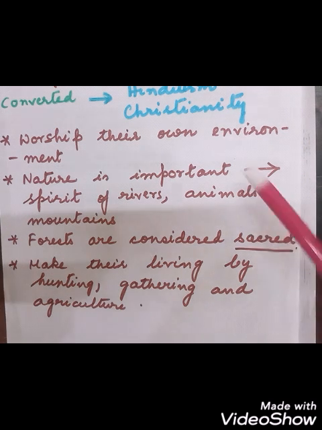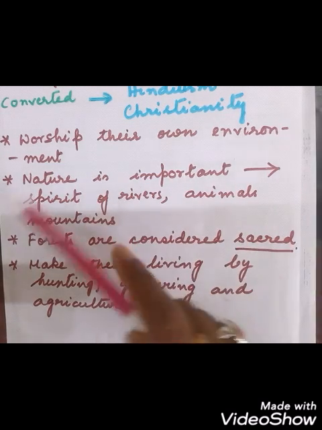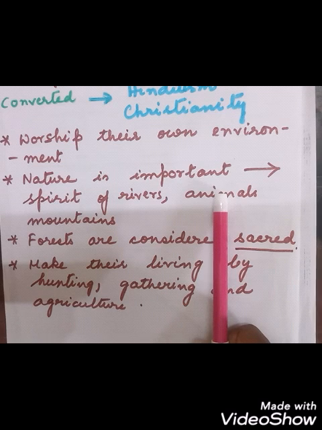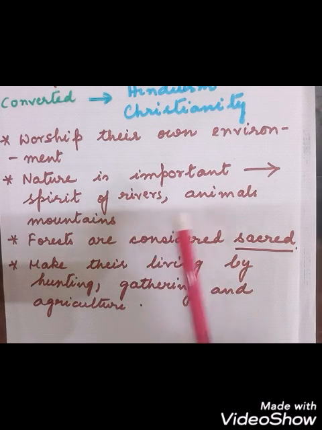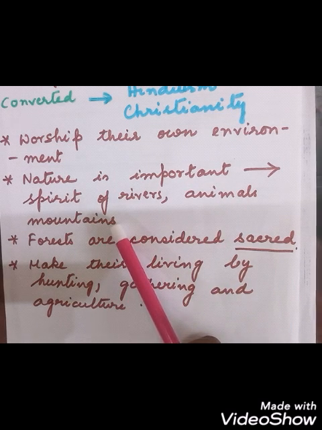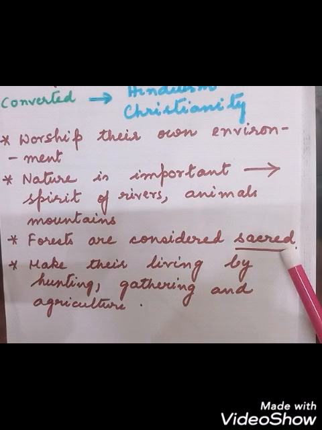So these were the features about the tribal people. They worship their own environment. Nature is very important for them. They think that there is spirit in the rivers, animals and mountains. They also consider forest as sacred. They make their living by hunting, gathering and performing different kinds of agriculture. Some of the tribal people have moved on to cities, they become urbanized, and some still maintain a good relationship with the forest.